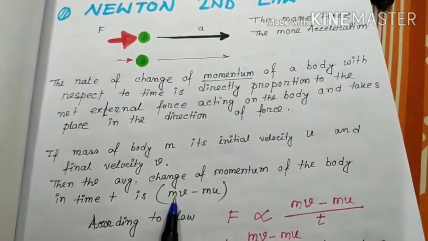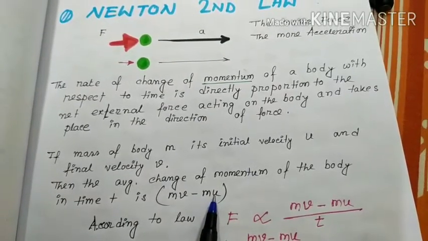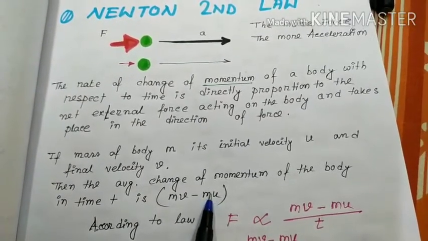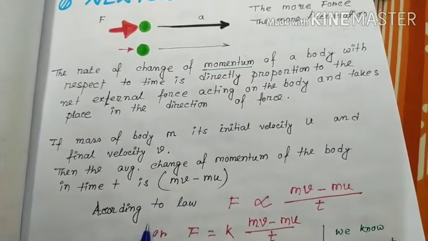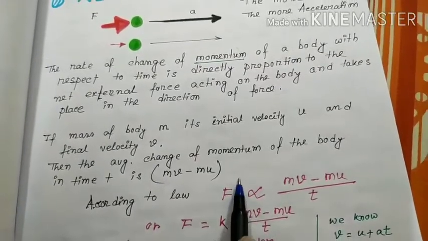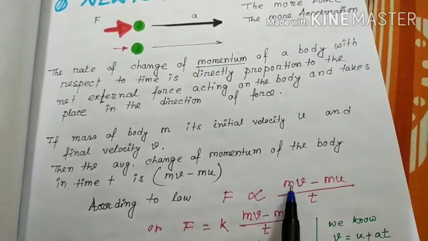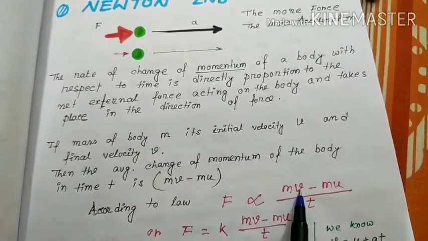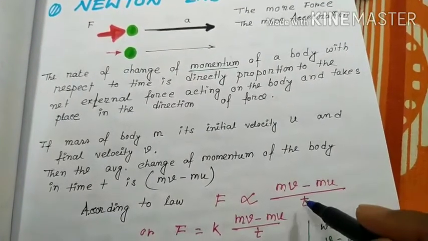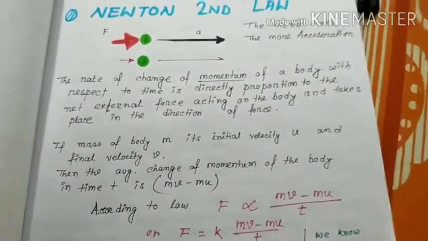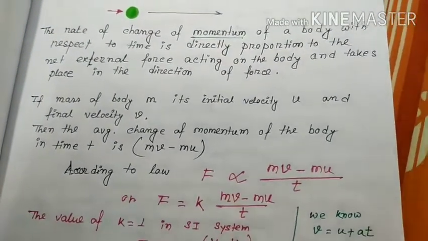Final momentum is m times final velocity v, and initial momentum is m times initial velocity u. So the change of momentum, final minus initial, is mv minus mu. According to the law, applied external force F is directly proportional to the rate of change of momentum. Rate means in a particular time interval. So F is directly proportional to (mv minus mu) by t.